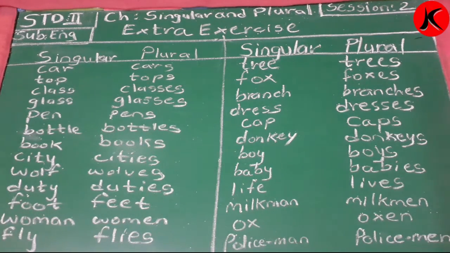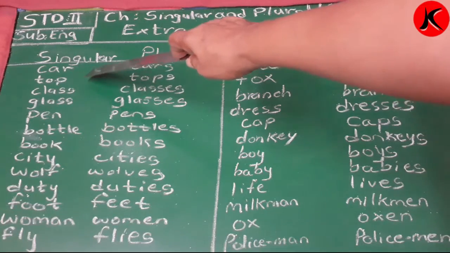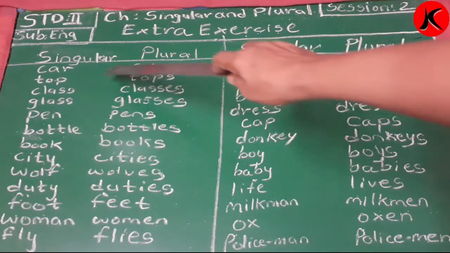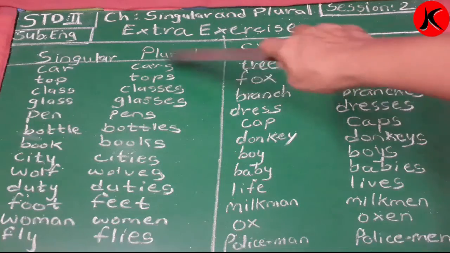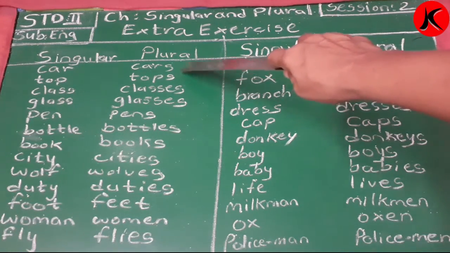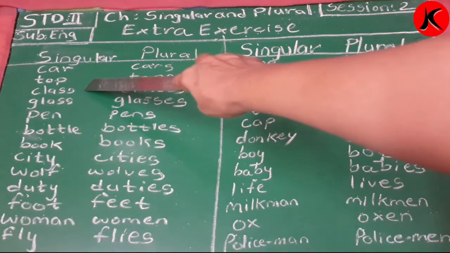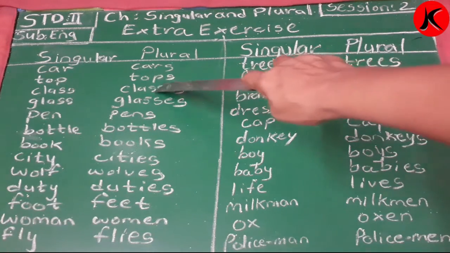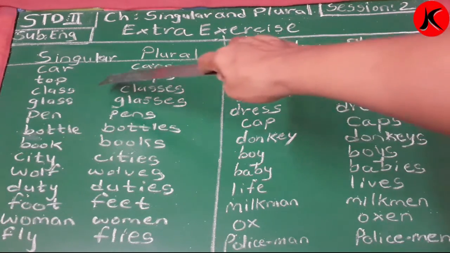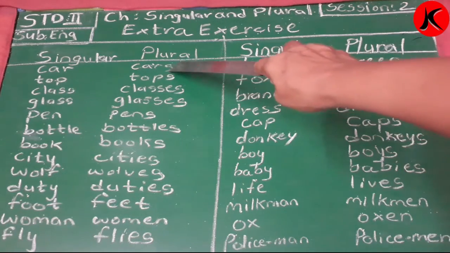S, IES, VES. Okay. So we have to keep in mind on which word the singular becomes plural and when to add what. Okay, so we'll start first with this side. Car. So this singular one is car and plural is cars. I've written cars. Now top, singular top, and plural will be what? Tops. Now in cars, tops, I have added only S.